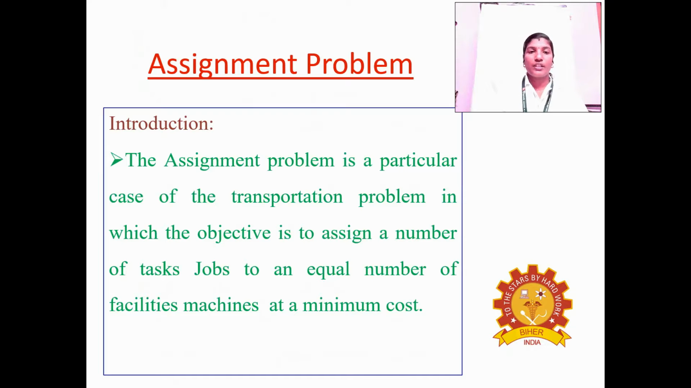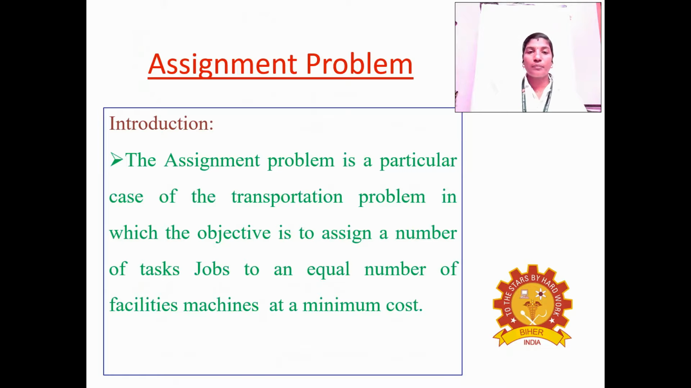The assignment problem is a particular case of the transportation problem in which the objective is to assign a number of tasks or jobs to an equal number of facilities or machines at a minimum cost. The aim of every operations research problem is maximum profit and minimum cost. The assignment problem is based on an n by n matrix, that means the number of rows is equal to the number of columns.